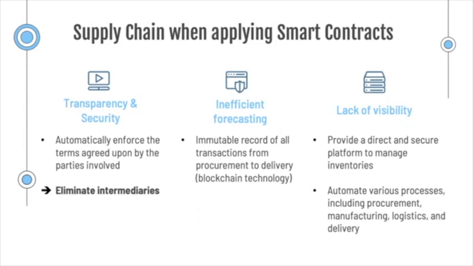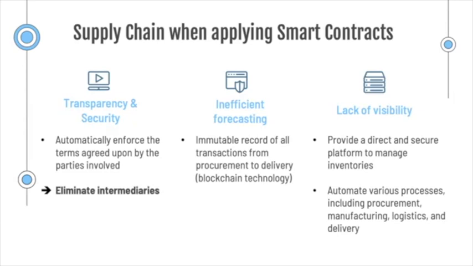With smart contracts applied to the supply chain industry, it helps to eliminate the need for intermediaries, providing a direct and secure platform for all parties involved. Besides, using blockchain technology, the records and transactions will be stored from procurement to delivery. It will be easier for the suppliers to forecast.